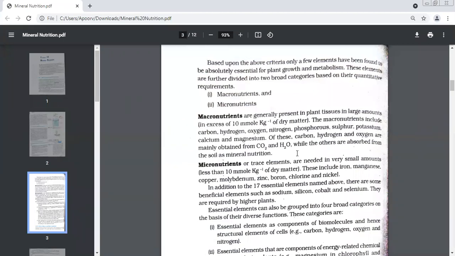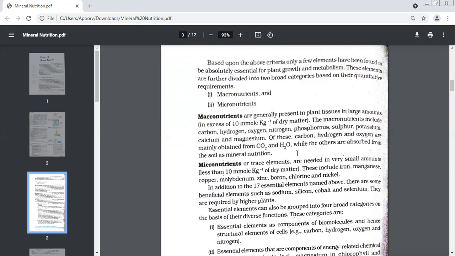Now we also divide the elements needed on the basis of quantity into macro and micronutrients. See, that was on the need, whether it is absolutely needed or not. So essential elements, but on the basis of quantity, again, elements are divided into two categories. What are the two categories? Macronutrients and micronutrients. Yes. Those nutrients which are generally present in the plant tissues in large amount, in excess, okay? Just this much, no need to learn the amount. If they're present in excess, we call them macronutrients.